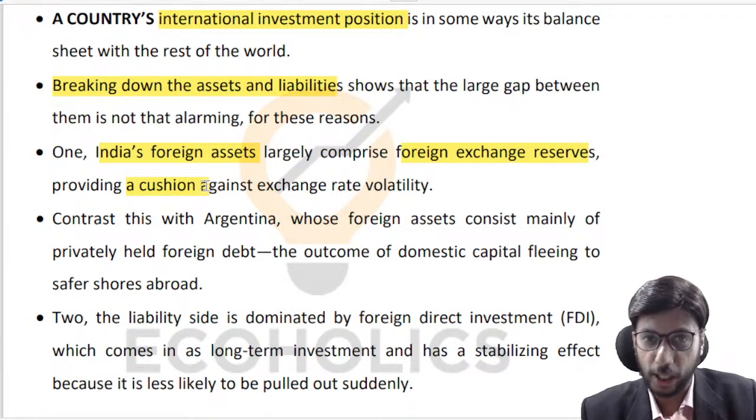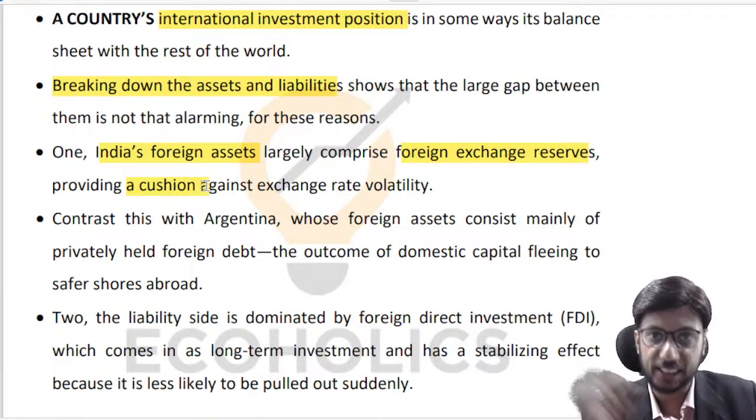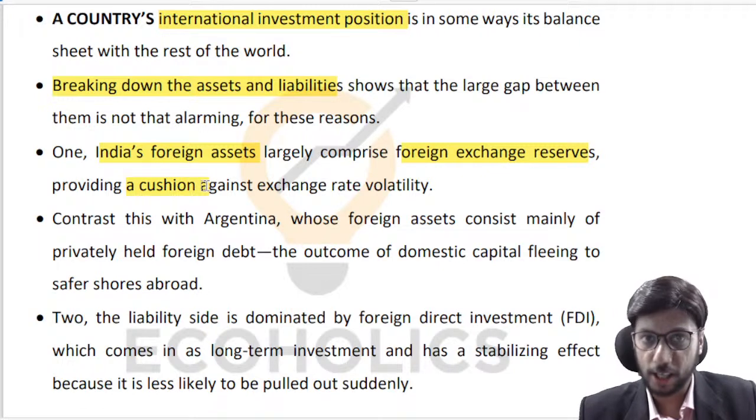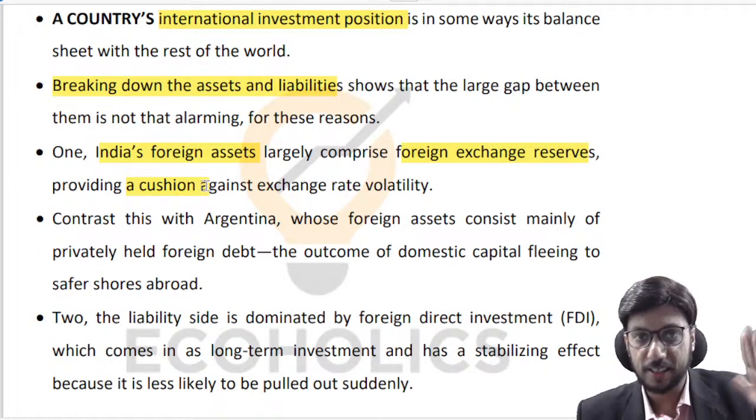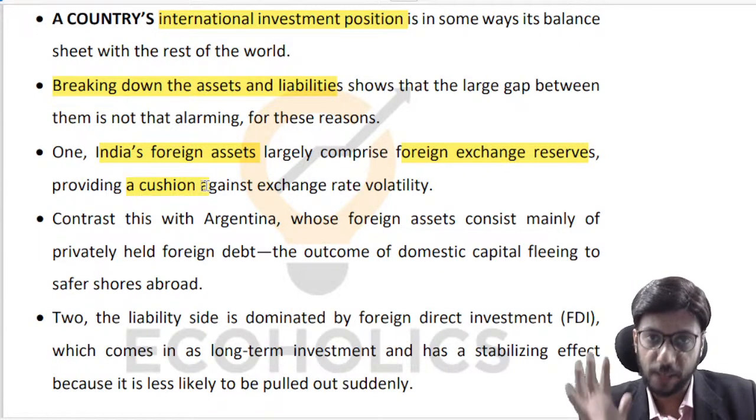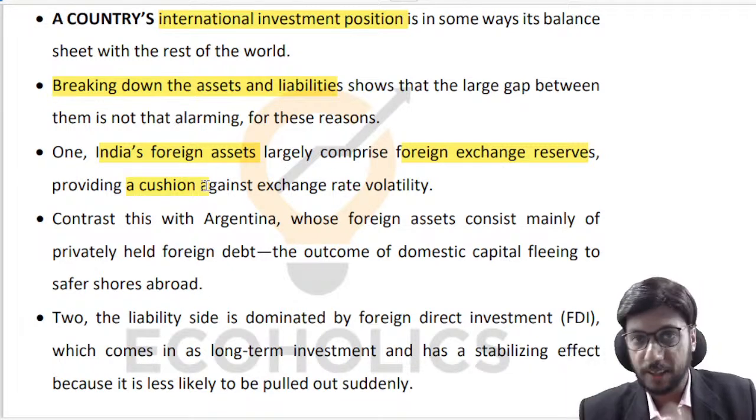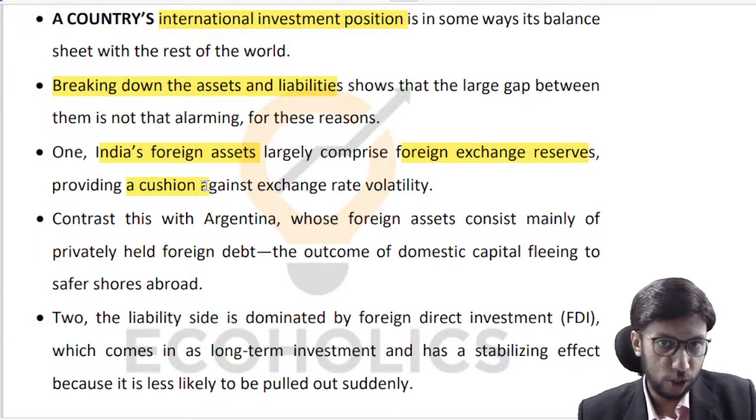We will be able to take care of any kind of volatility in the exchange rate market. If, let us say, suddenly our exchange rate starts depreciating, RBI has enough firepower that they can sell foreign exchange in the market and control the depreciation of rupee. So we are sorted over there. If there is a sudden appreciation of Indian rupee, then RBI has enough firepower that they can buy a lot of dollars or foreign exchange from the market and they can stabilize the currency. So that part is sorted.